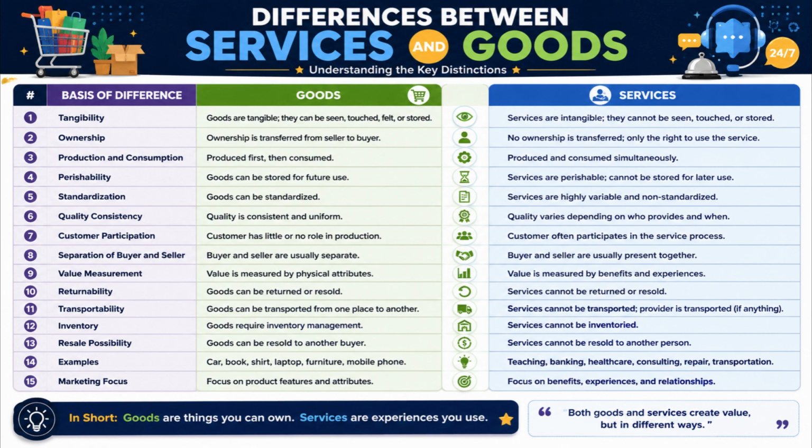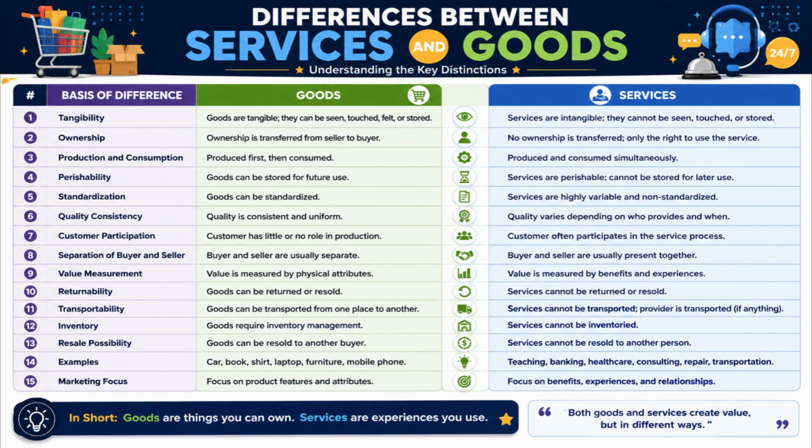Number 1. Goods are tangible items that can be seen and touched, whereas services are intangible and cannot be physically touched. Number 2. Ownership of goods is transferred from the seller to the buyer, whereas ownership is not transferred in services and only the benefit of the service is received.